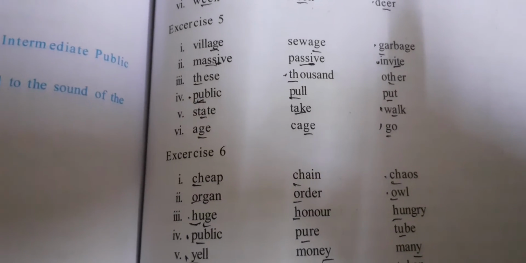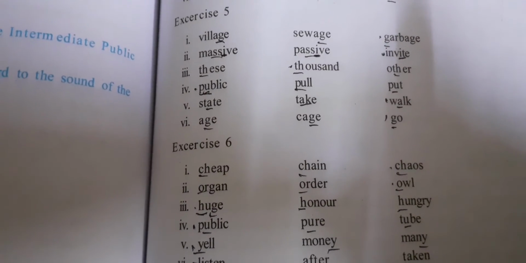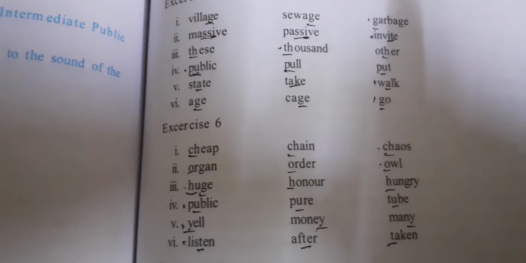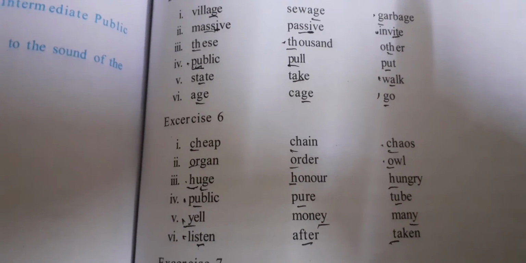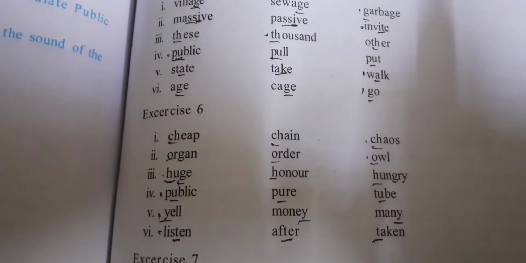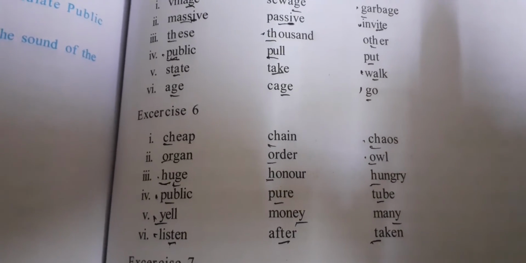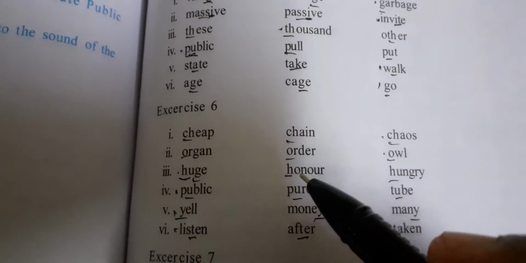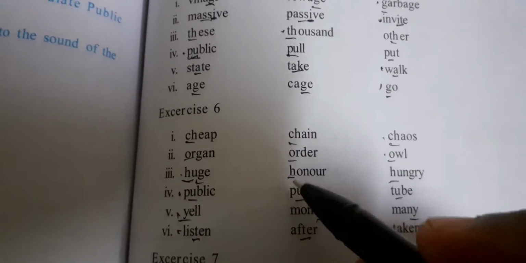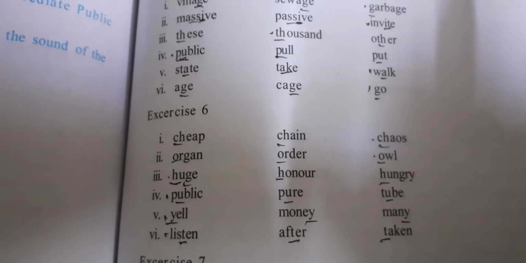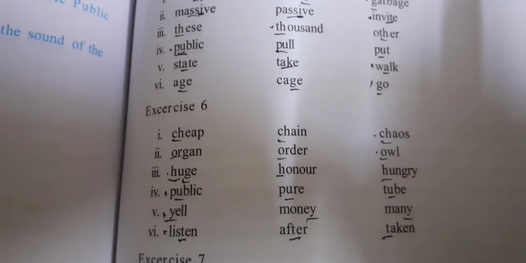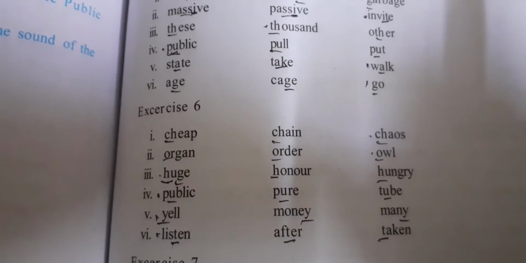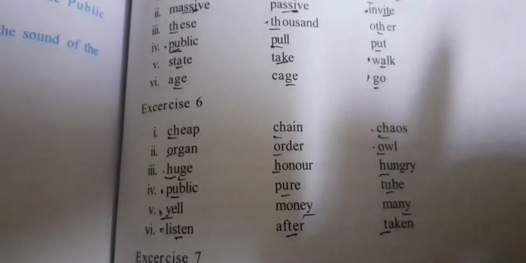Next, cheap, chain, chaos. Cha, cha, ka. Chaos is the answer. Odd sound. Organ, order, owl. Owl is the odd sound. Huge, honor, hungry. Huge, ha. Hungry, ha. But in honor, H silent. Honor is the answer. Public, pure, tube.